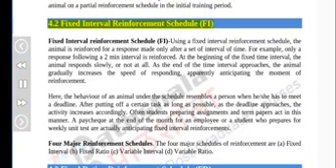4.2 Fixed Interval Reinforcement Schedule (FI). Using a fixed interval reinforcement schedule, the animal is reinforced for a response made only after a set interval of time. For example, only a response following a 2 minutes interval is reinforced. At the beginning of the fixed time interval, the animal responds slowly, or not at all. As the end of the time interval approaches, the animal gradually increases the speed of responding,